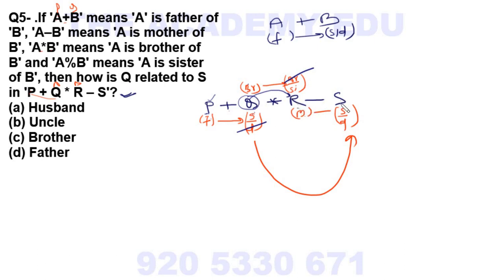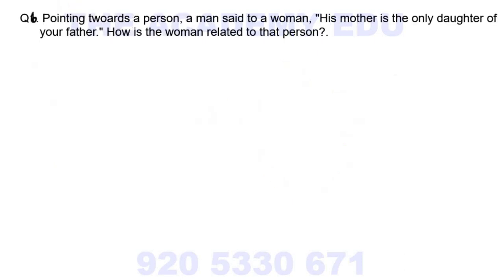See, R is mother, S is son or daughter. So for the sister and son, what is the relation between Q and R? Q is the uncle, mama, and S is the niece. So question is, who is Q? So Q is uncle. Okay, move to the next question. Now here you will find question.